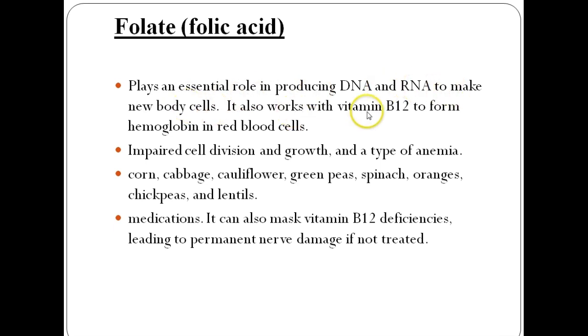It also works with vitamin B12 to form hemoglobin in red blood cells. The deficiency problem can be impaired cell division and growth and a type of anemia. The good food sources of folic acid include corn, cabbage, cauliflower, green peas, spinach, orange, chickpeas, and lentils. The excess amount may interfere with medication. It can also mask vitamin B12 deficiency, leading to permanent nerve damage if not treated.